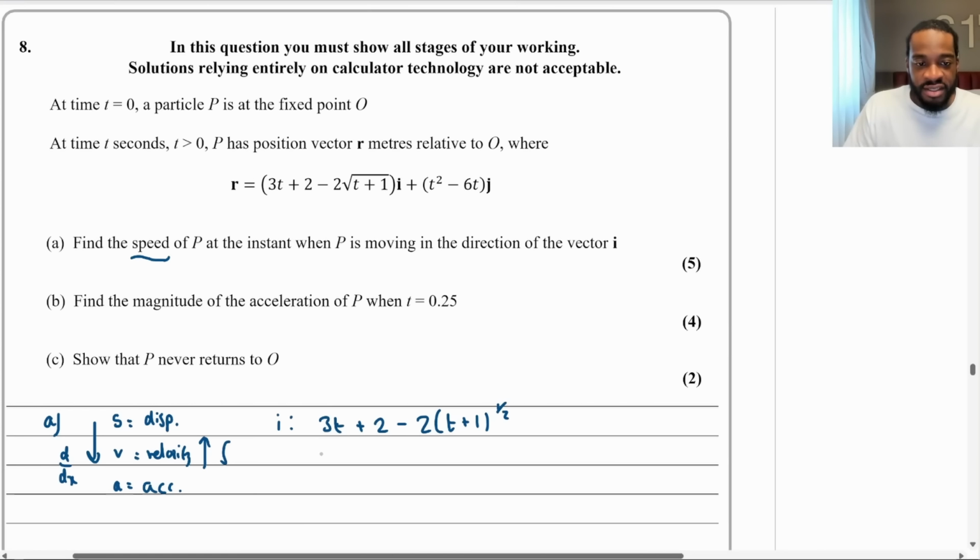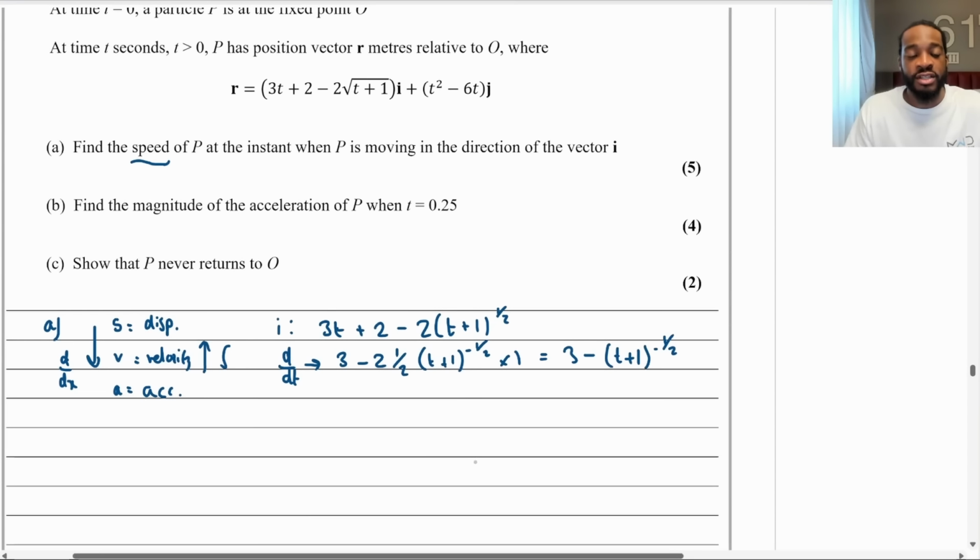So if I differentiate that, let me write d/dt, that will be a 3. The 2 will disappear. And then what have I got? I've got minus 2. The chain rule will bring the half to the front, (t plus 1), take 1 away from the power, and then times by the inside derivative. So therefore, this is just going to tidy up and be 3 minus the 2.5 will cancel. It will just be (t plus 1) to the minus a half, isn't it? And that would be the i component for the velocity vector.